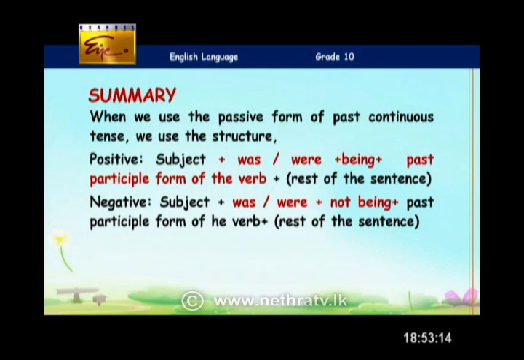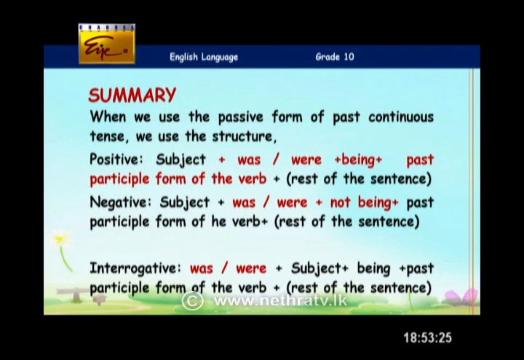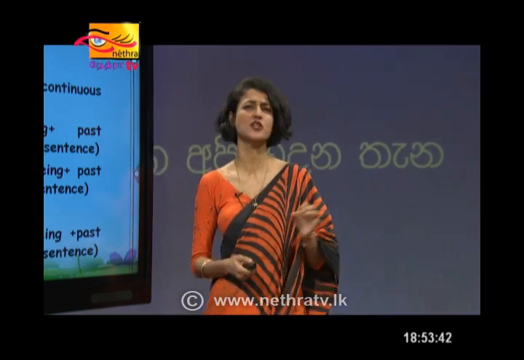Subject, then was or were, not being, the past participle form of the verb and the rest of the sentence. And the interrogative: we start our question with was or were, then the subject. Being should be there definitely, then the past participle form of the verb and the rest of the sentence. I hope now you know how to turn active voice sentences into passive voice, especially for present continuous and past continuous.